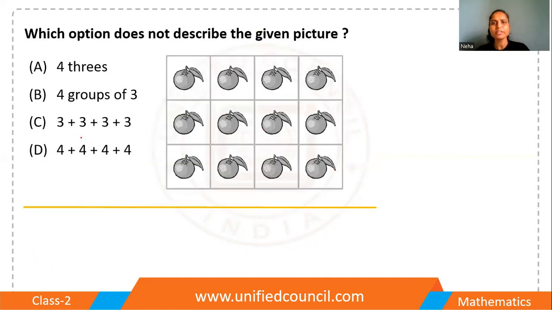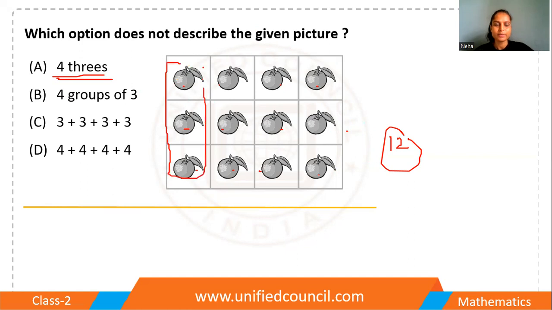Okay. Now the next one. Which option does not describe the given picture? So how many apples are there? 1, 2, 3, 4, 5, 6, 7, 8, 9, 10, 11, 12. Okay, 12 oranges are there. I think this is not apple, this is orange, right? So, 4 trees. Yes, 4 trees are there.